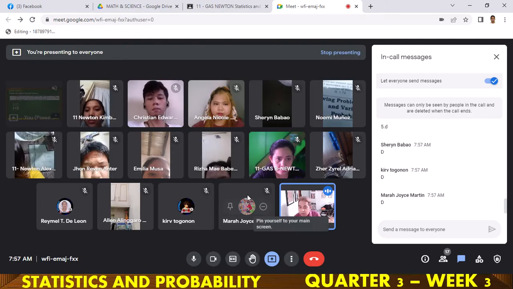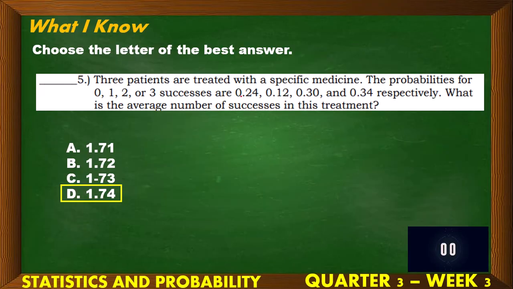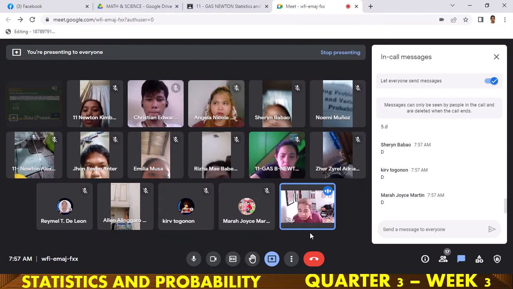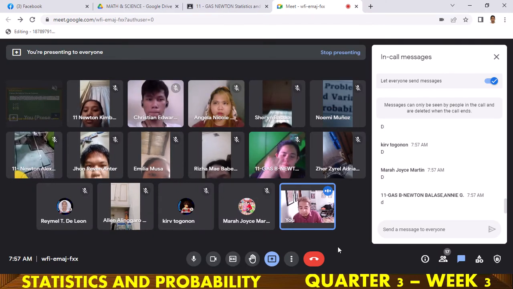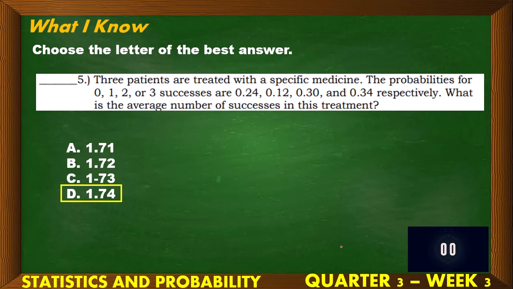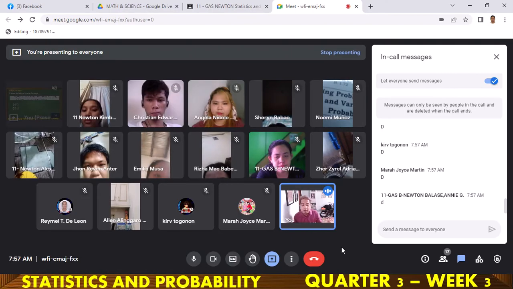No? And that is as simple as multiplying 0 times 0.24 corresponding probability. Tapos, i-add lang natin. Then, makukuha is 1.74. And that is correct. No? So, congratulations sa mga naka 5 points. So, start na ngayon tayo. I-apply na natin. Unang word problem.